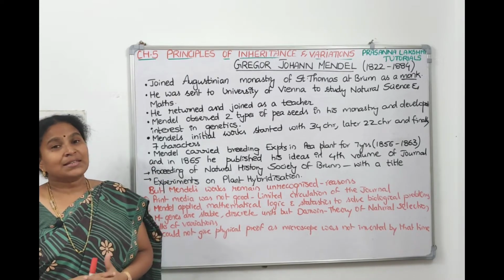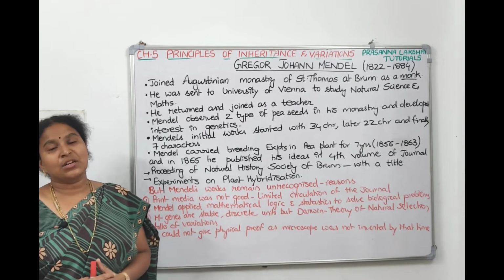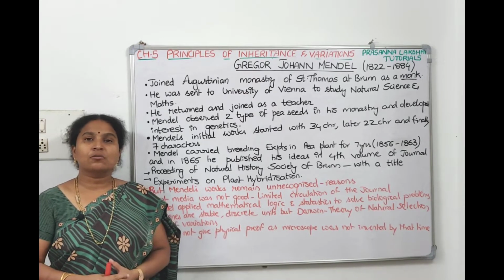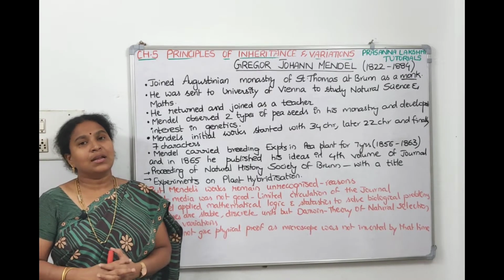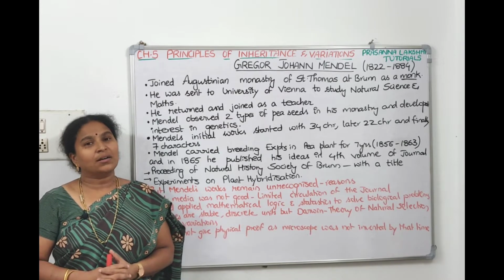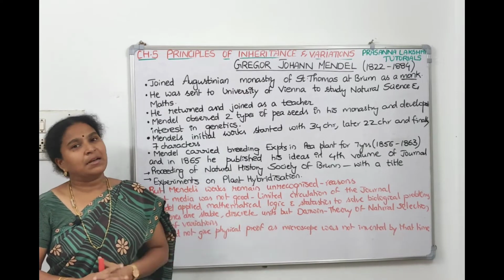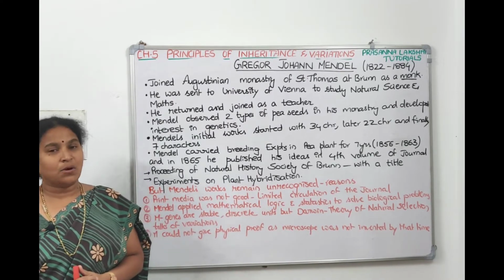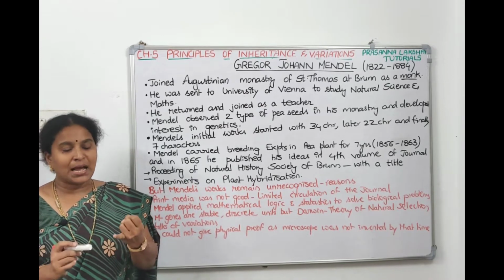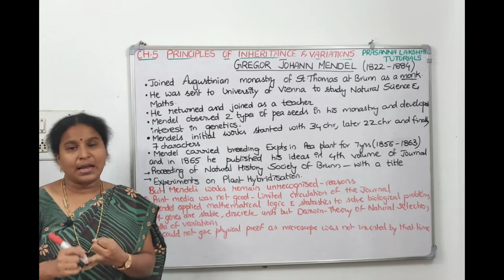And science needs proof. Because Mendel was working on factors and genes, the scientists asked, show us the proof, show us the alleles, show us the genes and chromosomes, which you can see only under a microscope. At that time the microscope was not yet designed or discovered, so he was not able to show the physical proof. For these reasons, Mendel's work remained unrecognized. Print media was not popular at that time, he published his article in a local journal only, and he was not a recognized scientist, so people did not accept him.